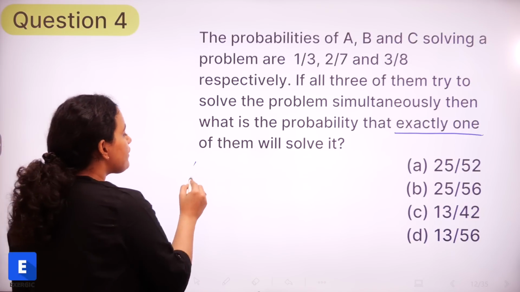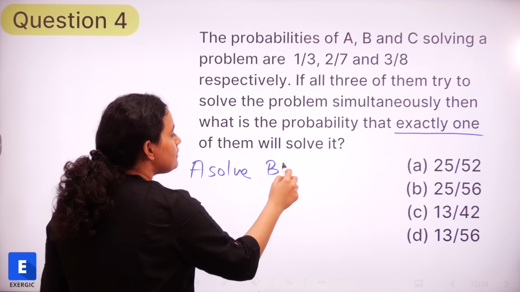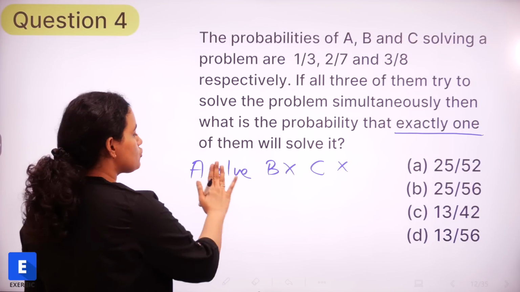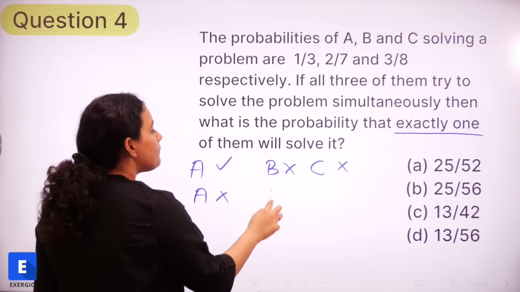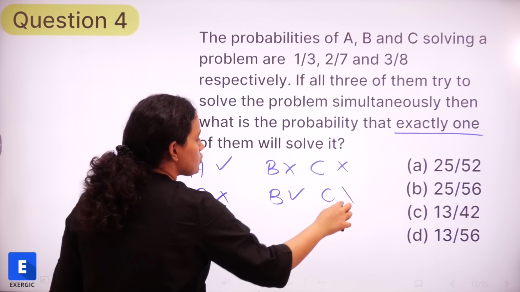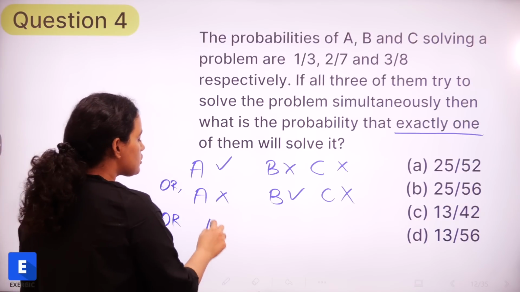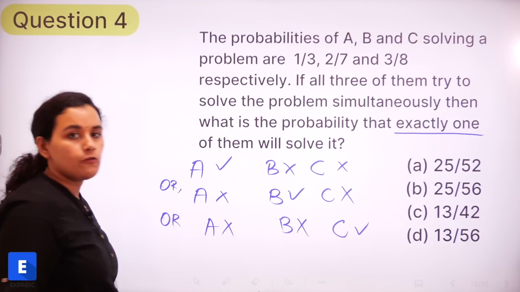That means if A is going to solve, then B does not solve, C does not solve, right? Only A solves. Or A does not solve, B solves, C does not solve. Or A also does not solve, B also does not solve, but C solves.